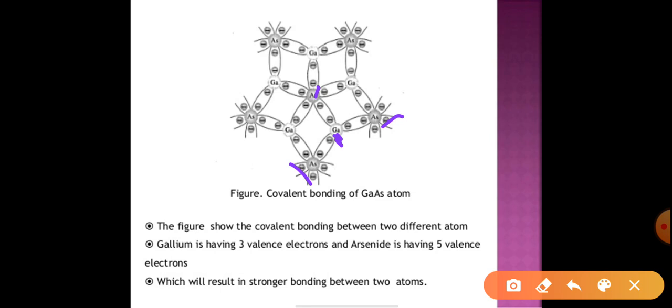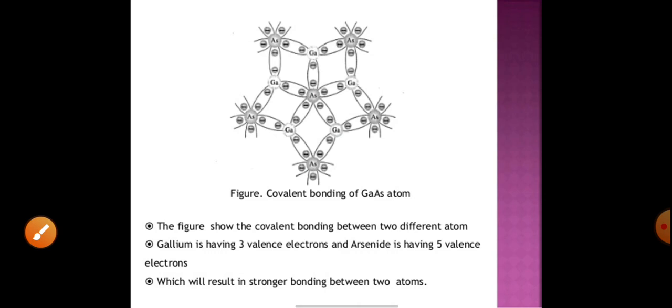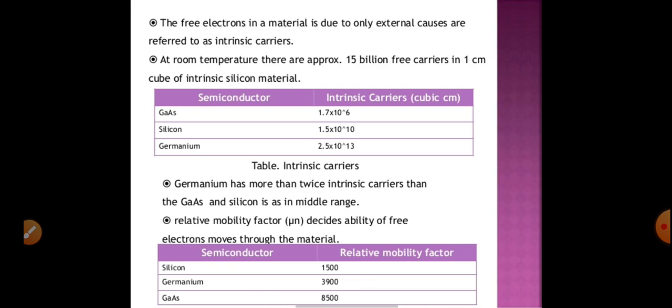Suppose this is my arsenic, the center one. So 1, 2, 3, 4 and 5 gallium atoms it will share with. Likewise it will complete its octet, because you know that arsenic has how many electrons? 5 electrons. So it will share with the electrons of the gallium itself, complete the octet and form the bond. Okay, a stronger bond.